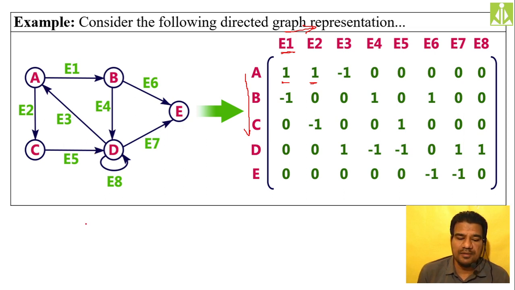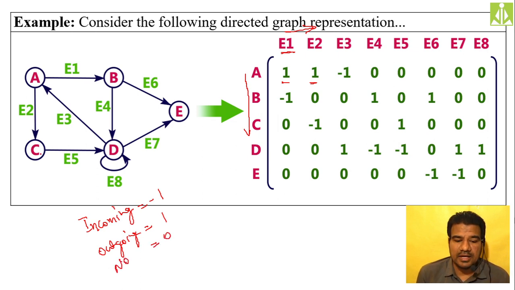So if it is incoming, in this case use -1. Outgoing, 1. If there is no connection, use 0. E3 is an incoming link, so we kept -1 over here. And all others, because A is connected to only E2, E3 and E4, and all others are not connected to this A, so simply we kept zeros. E4 0, E5 0, E6 0, E7, E8, all are zeros because they do not have any direct connectivity over here. Then go to B.